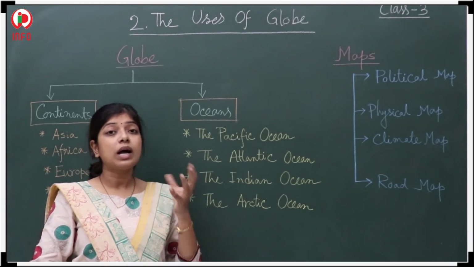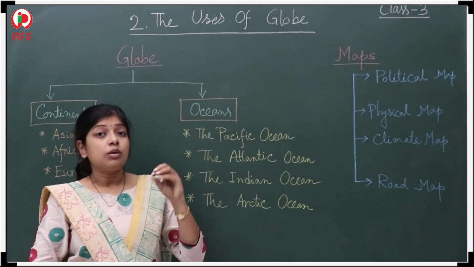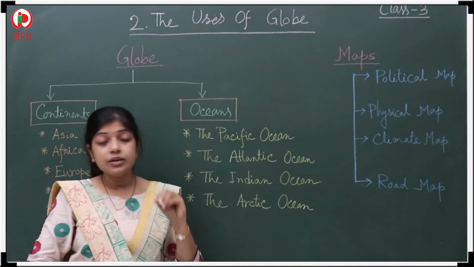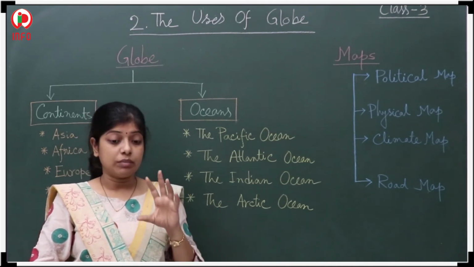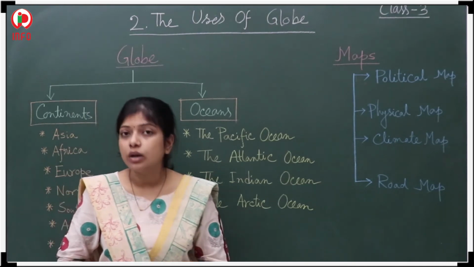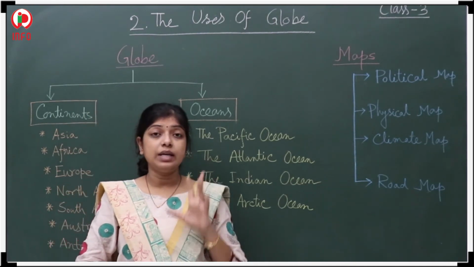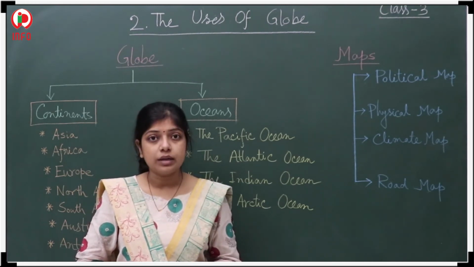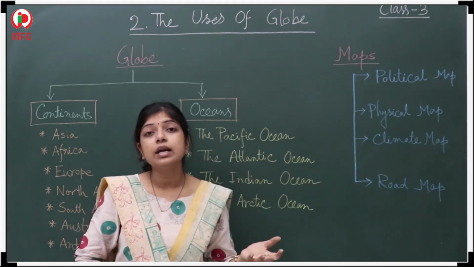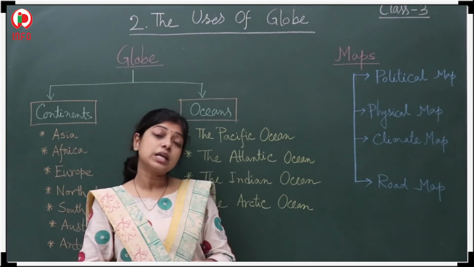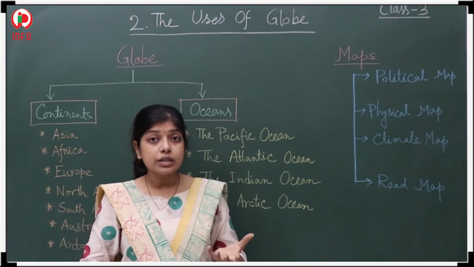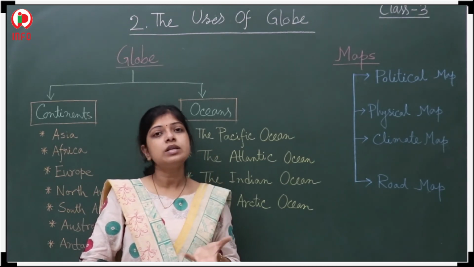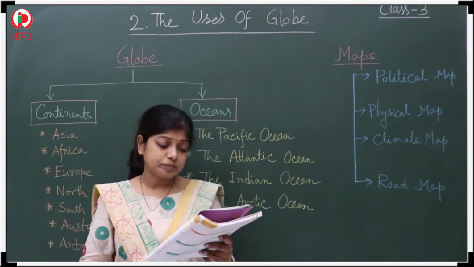But if you want to understand the exact location of any country, that will be given with the help of the globe, because the globe shows different kinds of lines. When you are in higher classes, at that time you can understand the different latitudes and longitudes, and how they are drawn on the globe surface. These things you will know.